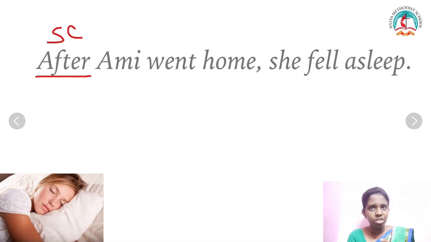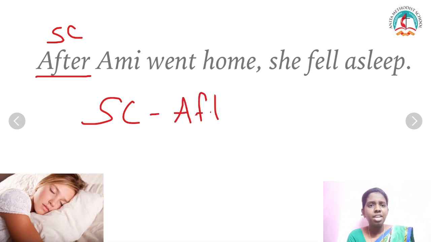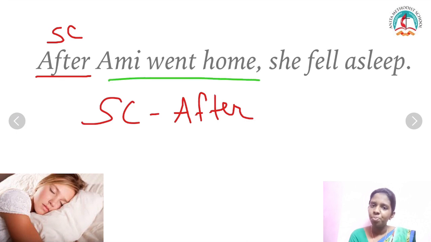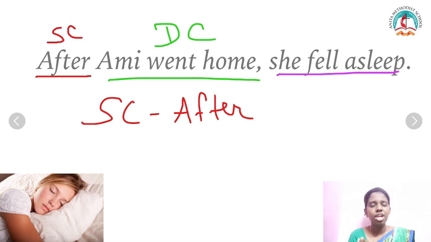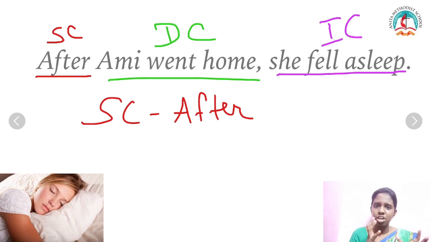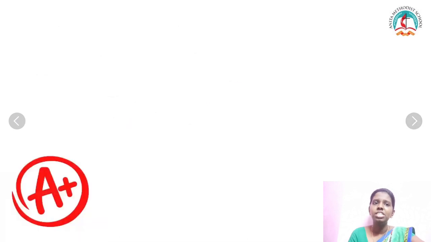After Amy went home, she fell asleep. So my subordinating conjunction is after. The dependent clause is after Amy went home. This part is my dependent clause and the independent clause is she fell asleep. Now, do you get some idea about it? Yes, we'll see one more sentence so that it will be easy for us to remember.